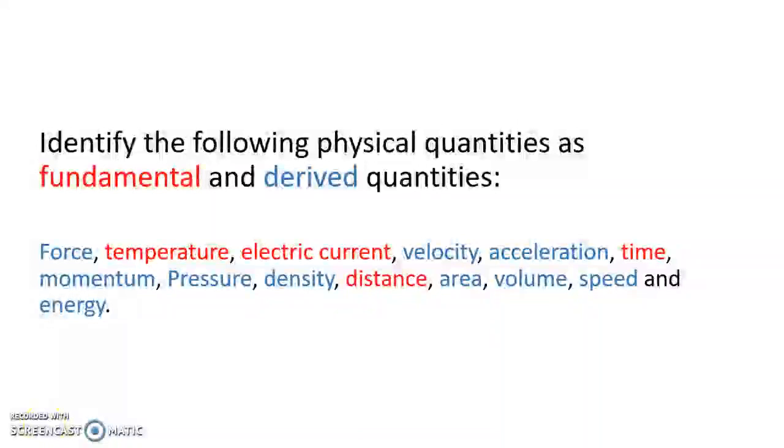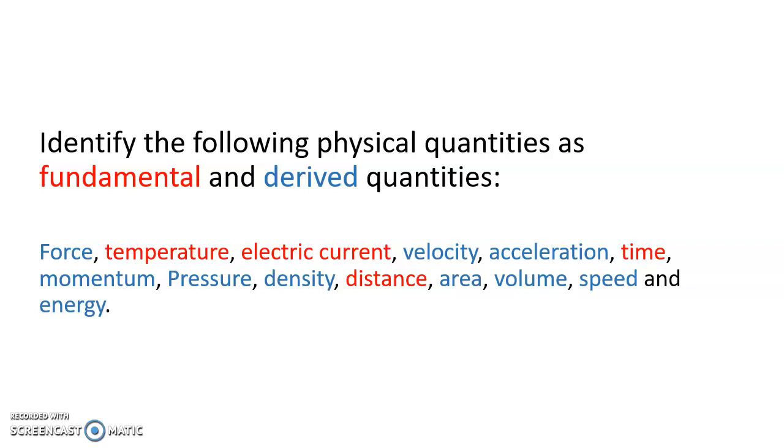So in SI we have seen there were 7 fundamental quantities, those 7 quantities which were written in that table. Along with those 7 fundamental quantities, it has a number of derived quantities. All the quantities that can be derived out of fundamental quantities will be termed derived quantities.